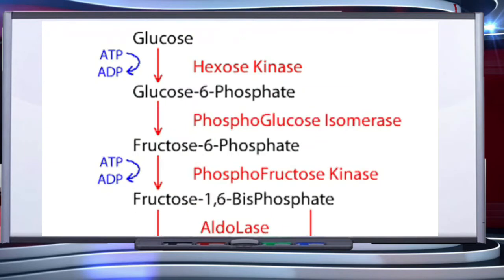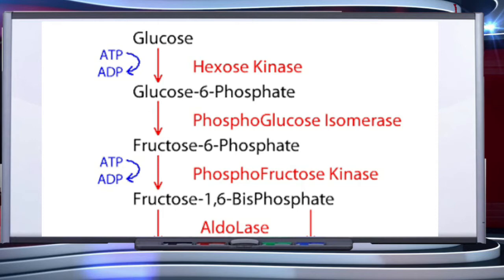The scheme of reactions was given by Embden, Meyerhof, and Parnas. Hence, it is also known as the EMP pathway. It occurs in the cytoplasm of the cells. In this process, glucose is partially oxidized or converted into two molecules of pyruvic acid.